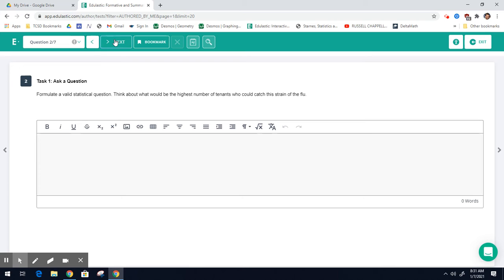Okay. So task 1, this is going to go through the statistical process, right? Ask a question. You have to formulate a valid statistical question. And it says, think about what would be the highest number of tenants who could catch this strain of the flu. So again, in this statement, you're kind of just restating the question that's already been posed. So you should be able to find it in the words. Please just use the word probability. Okay, so when you formulate this question, use the word probability in your question. So you sound like a statistician.